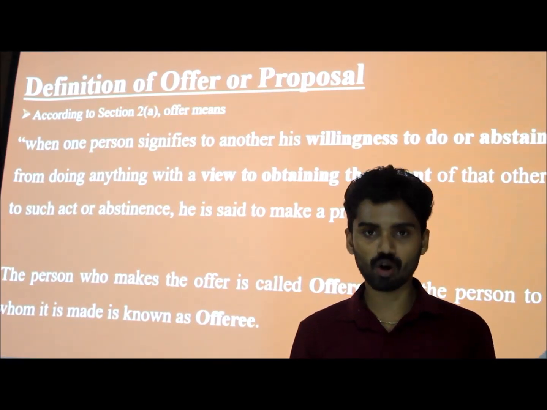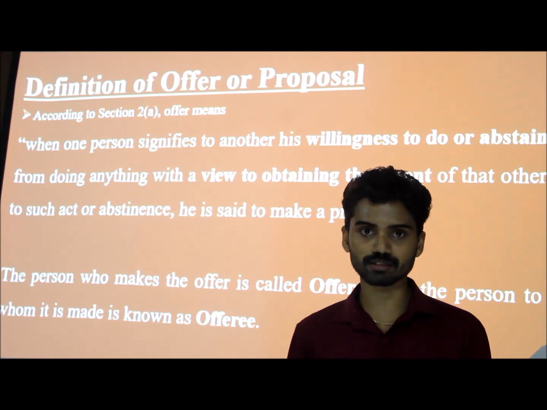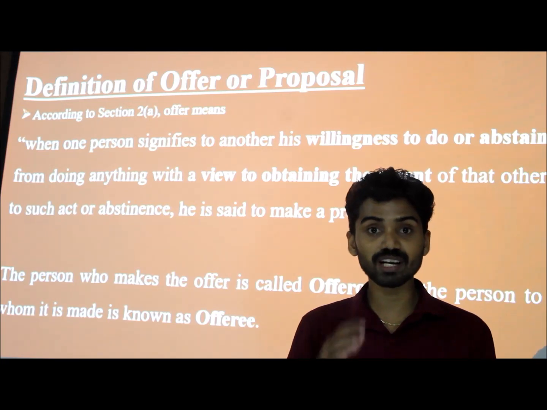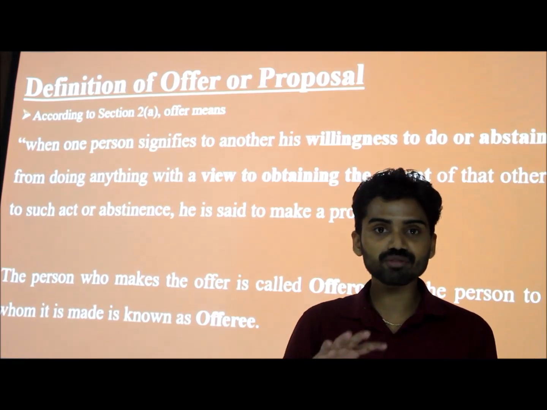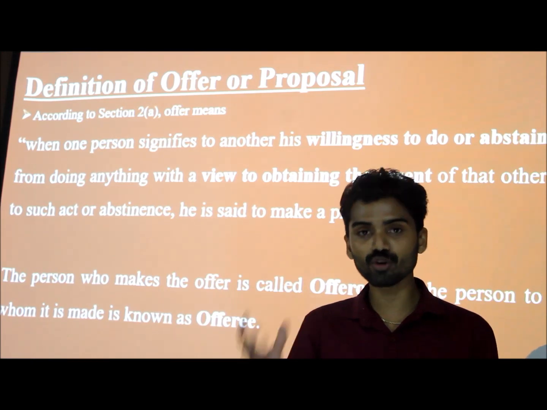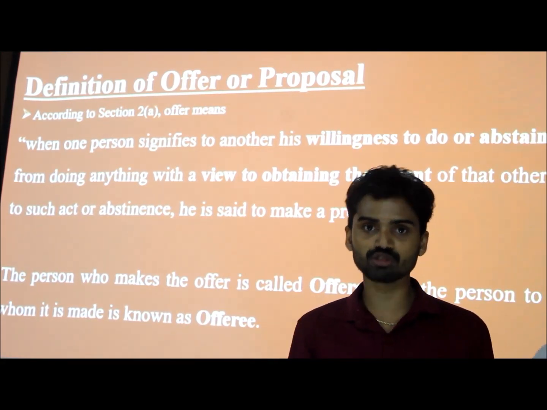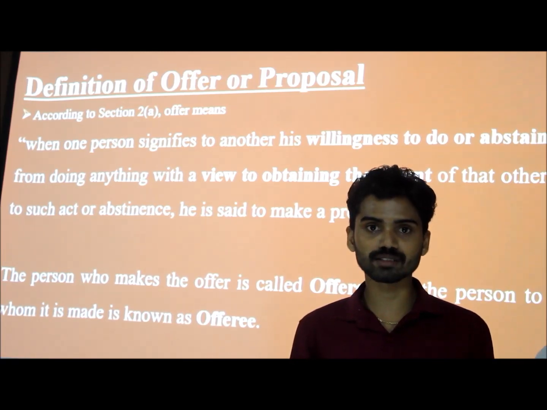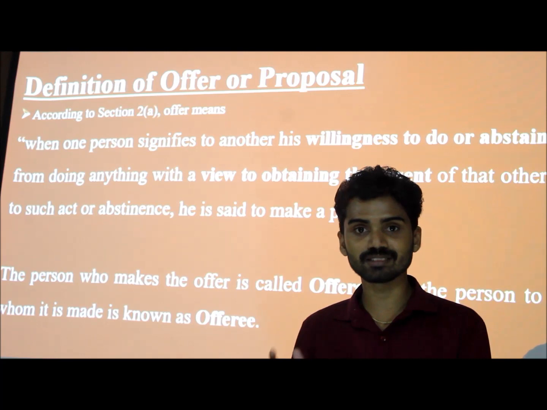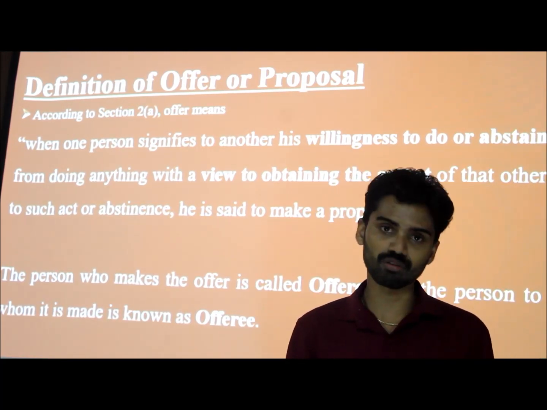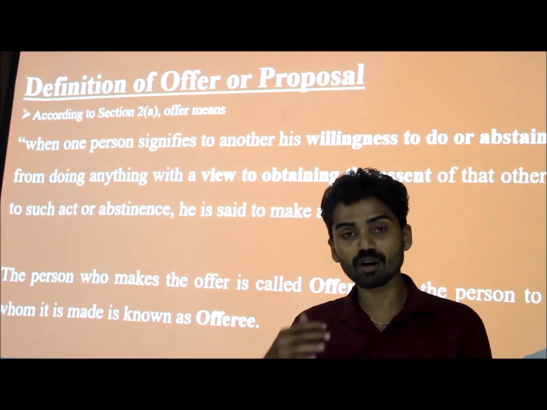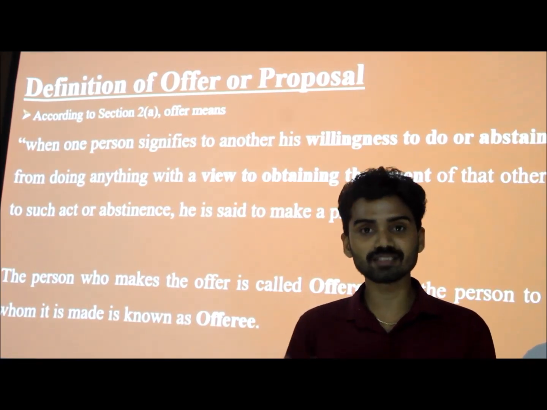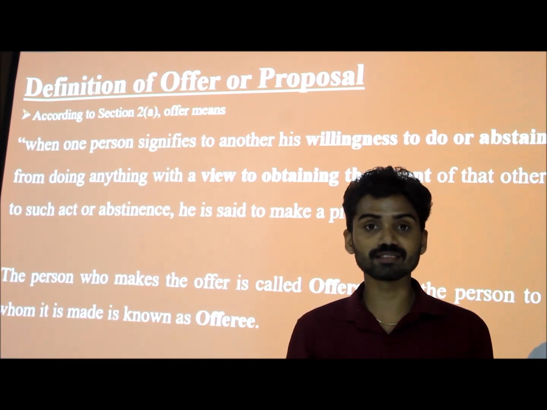So, in order to form a contract, there must be at least two parties. If one person is signifying to another person his willingness to do or abstain from doing something with a view to obtain the assent of the opposite party, he is said to make a proposal. So here come the two parties, the offerer as well as the person who accepts that particular offer. The person who makes the offer is called the proposer or offerer, and the person who accepts that offer can be called the offeree.